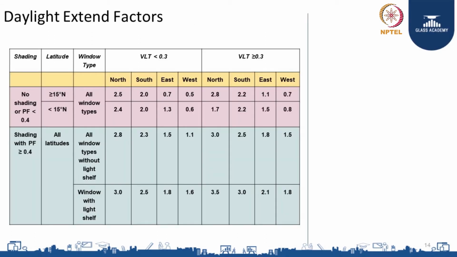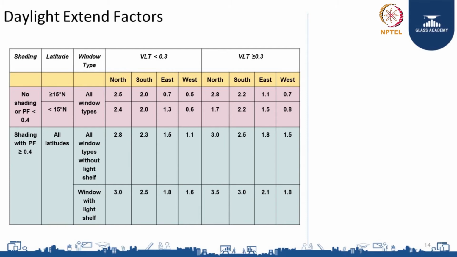Here is the table. If you look at this table carefully, it has two columns: VLT less than 0.3 and VLT greater than or equal to 0.3. Then it has two major rows, one row for no shading or projection factor less than 0.4, and another row for shading with projection factor greater than or equal to 0.4. In the first row, there are sub rows, one for latitudes greater than or equal to 15 and another for latitude less than 15 degrees north.